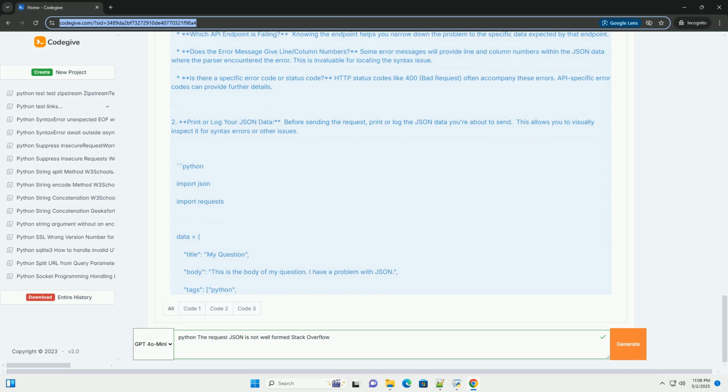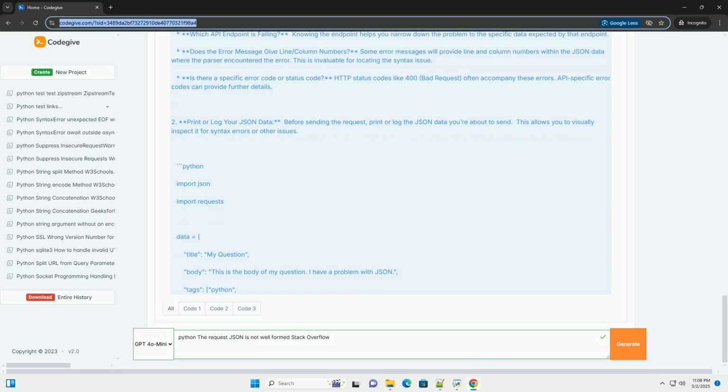8. Use try except blocks. Wrap your JSON parsing and API request code in try except blocks to catch potential exceptions and provide more informative error messages. Example code: posting a question to the Stack Overflow API. Let's create an example of how to post a question to the Stack Overflow API, using a simplified example, since posting actual questions requires more complex authentication. We'll also include error handling.